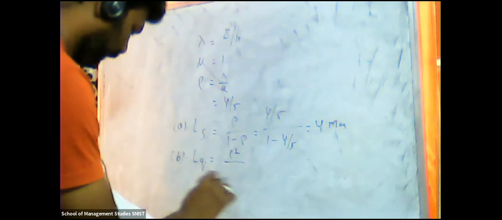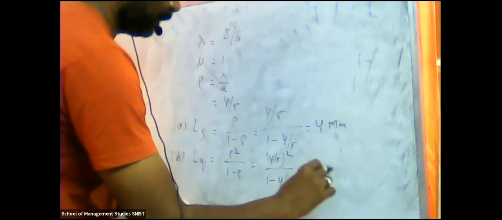So LS equals rho divided by 1 minus rho, which is 4 by 5 divided by 1 minus 4 by 5. If you calculate, you get 4. Yeah. Next B, LQ. What is LQ? Average queue length. Rho square divided by 1 minus rho. So 4 by 5 square divided by 1 minus 4 by 5. If you calculate, you are going to get 3.2.